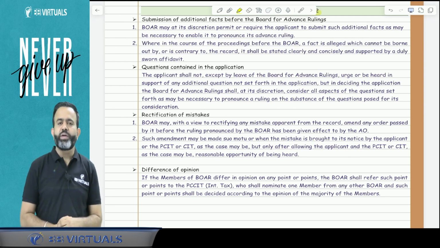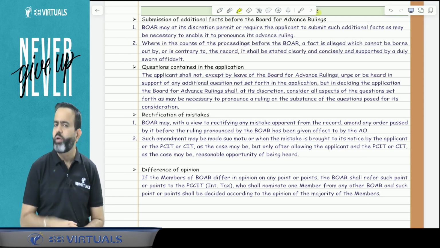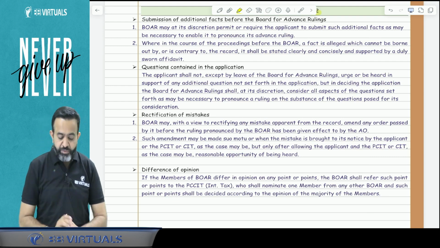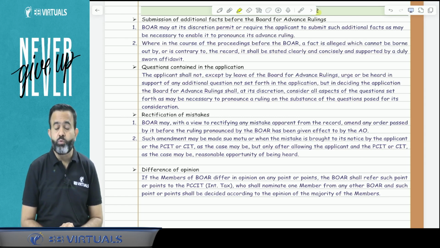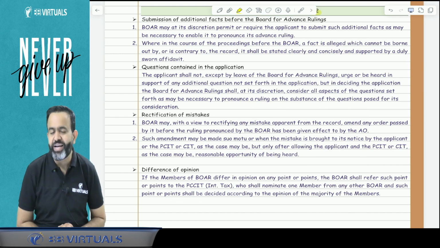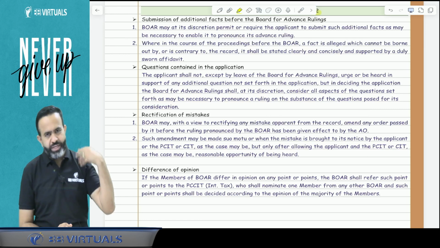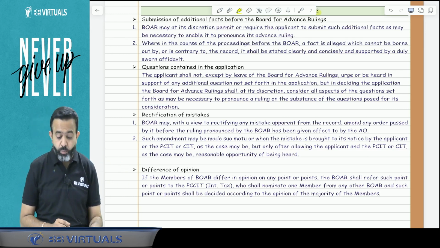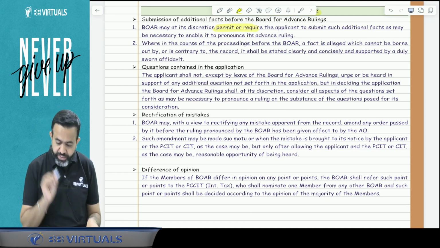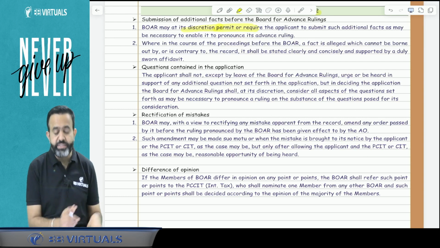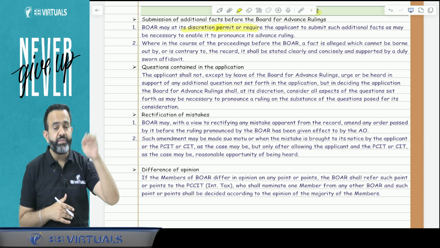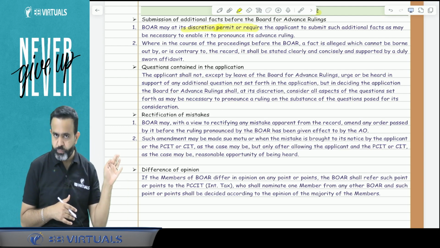First, suppose when you applied for the advance ruling, you filled the form and disclosed the facts. But after some time, you realize that you want to disclose additional facts. Can you disclose the additional fact or not? The answer is yes, but the board will permit it only if they wish to; it is a discretionary power. If they wish to admit that additional fact, then they will consider it.